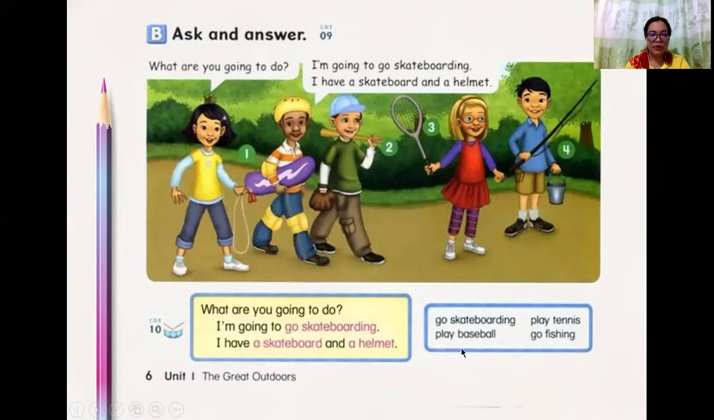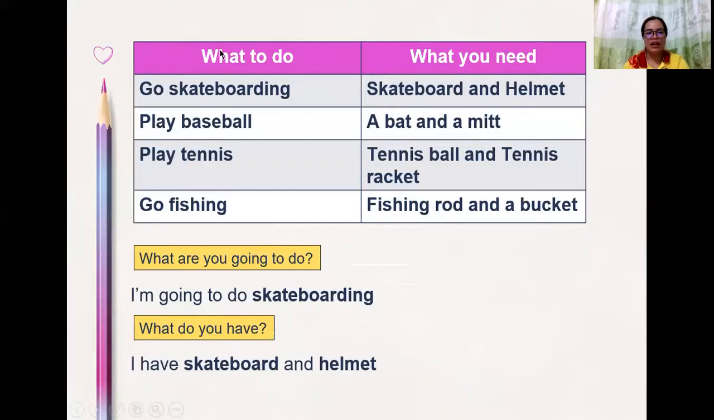Okay? So the friends: number one, go skateboarding. Number two, play baseball. Number three, play tennis. And number four is go fishing. Okay, so we are going to try the conversation. Now in this table, you will see the activities that they are going to do. So the question is what to do, and then the second part of the table is what you need. If you are doing this one, you need the things that you will have to perform this kind of activity.